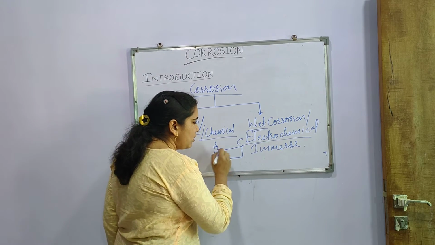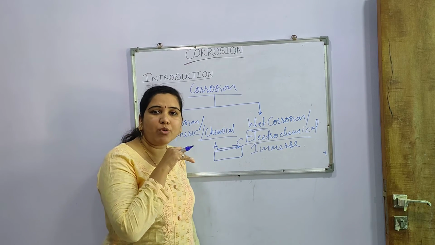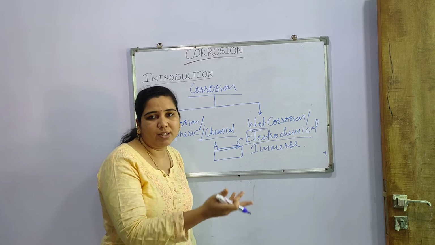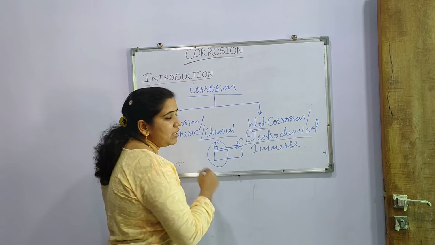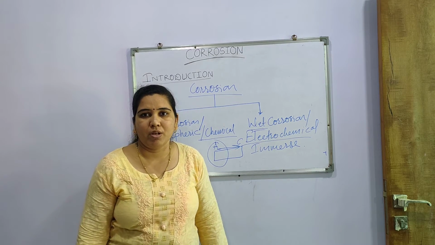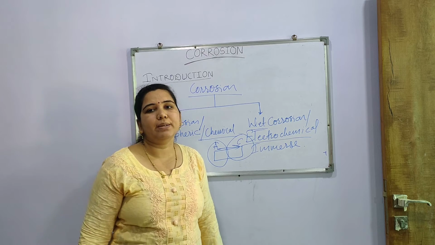Electric current, through the electrons, passes from one electrode to the other, that is from anode to cathode. The anode gets totally corroded, and the cathode is totally protected.